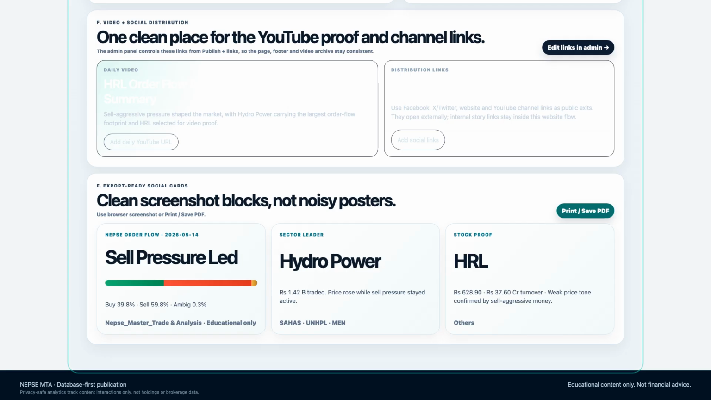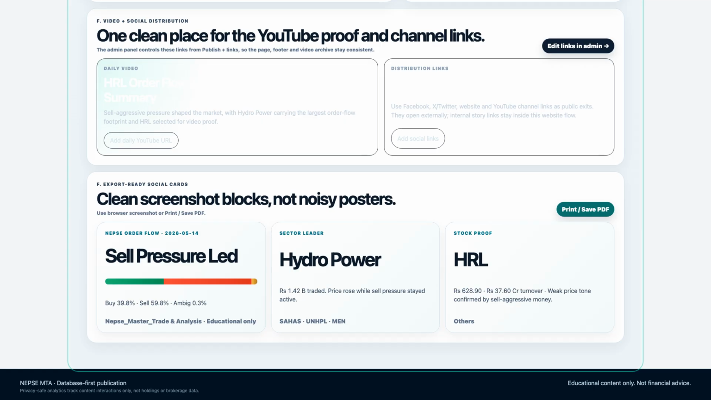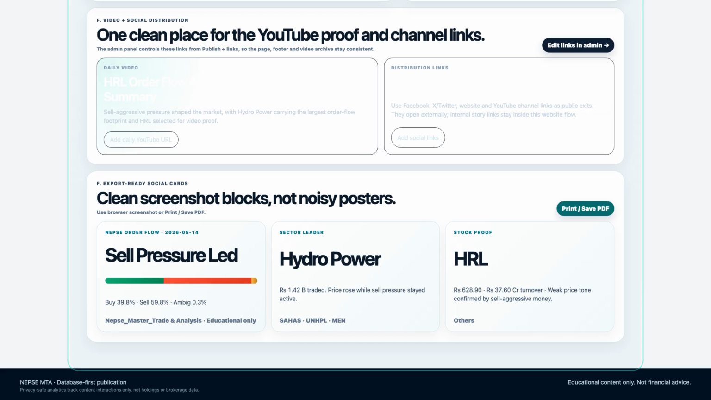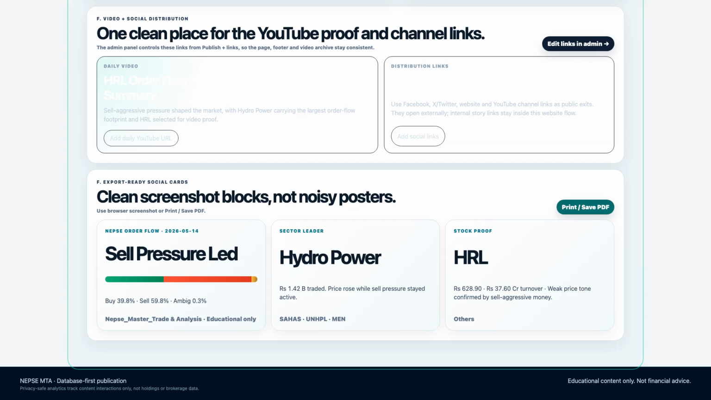We start with the market thesis. We test it through order flow and index context. We locate the pressure by sector. We compare stock behavior through boards. We inspect proof candidates. Then we read the method so we know what the data means. Used this way, NEPSE MTA becomes a daily market digest after the market closes, and later it can naturally grow into a newsletter and offline reading workflow.